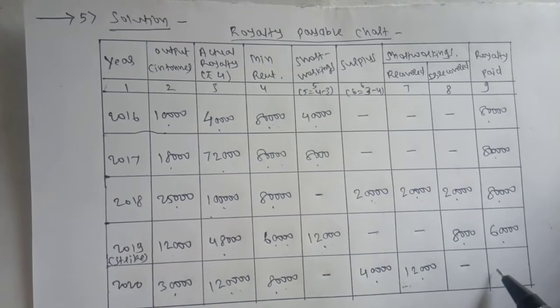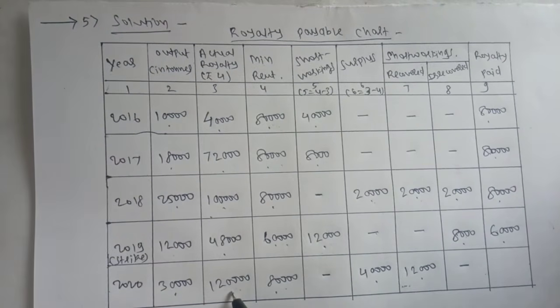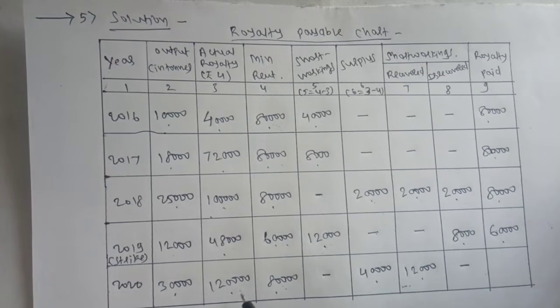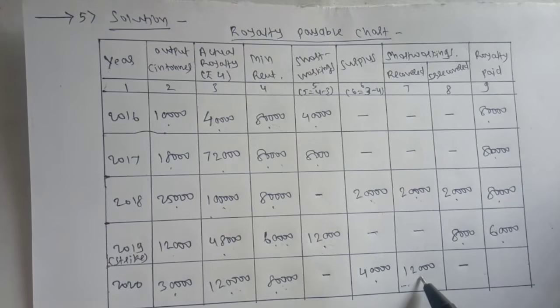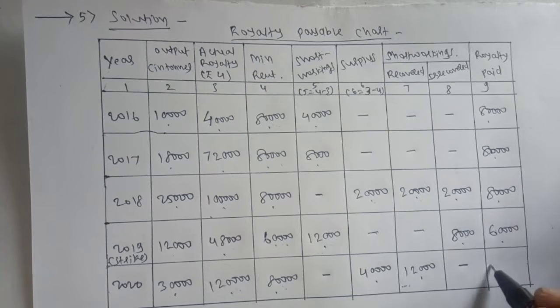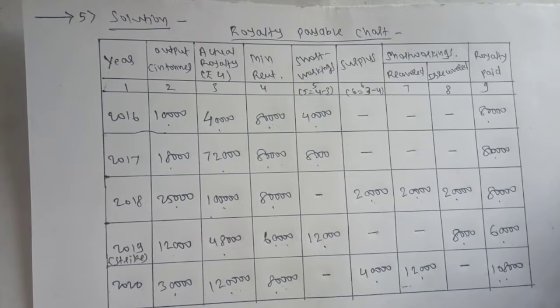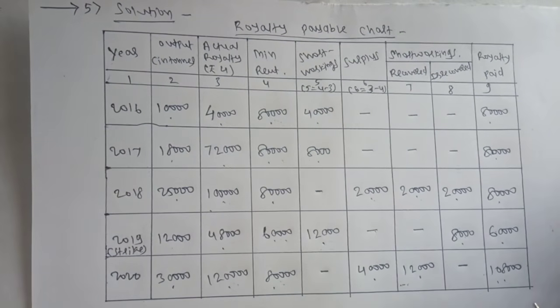So royalty paid is 1,20,000 or 80,000, whichever is higher. 1,20,000 is higher, so we have to pay 1,20,000, but recovered short workings are 12,000. So 1,20,000 minus 12,000, 1,08,000. Okay, so this is the solution for the problem.